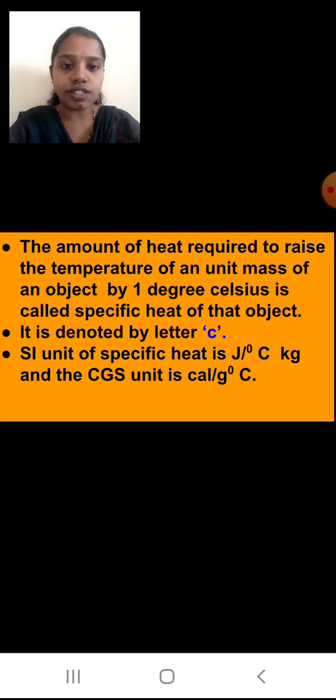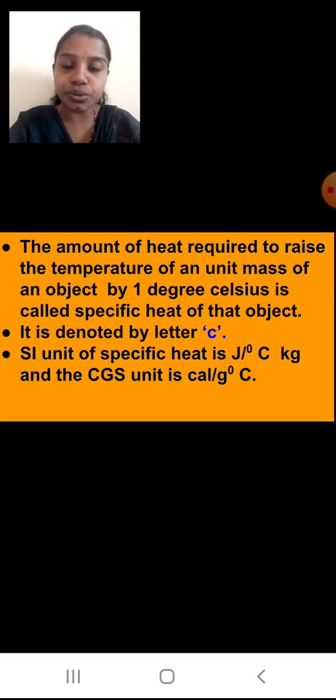SI unit of specific heat is joule per kg degree Celsius, and the CGS unit is calories per gram degree Celsius. Okay students, very important, you are going to make a note of this definition, the symbol and the units also, okay. So these are the 2 units, very important: joule per kg degree Celsius and calories per gram degree Celsius.